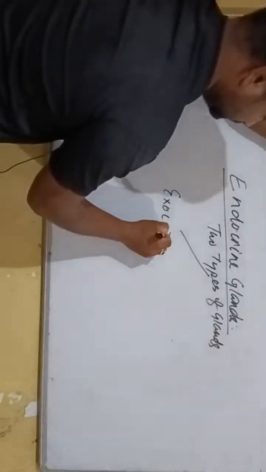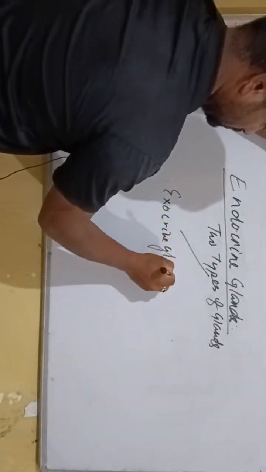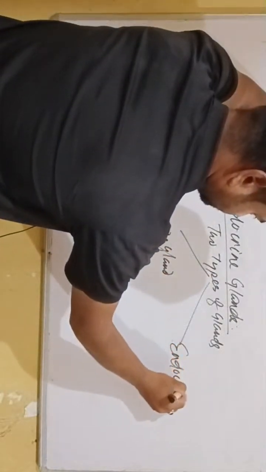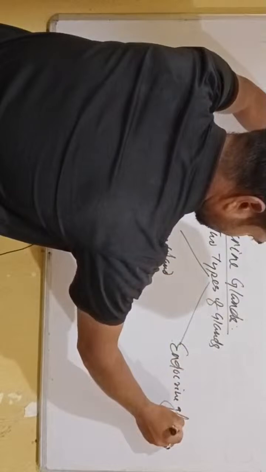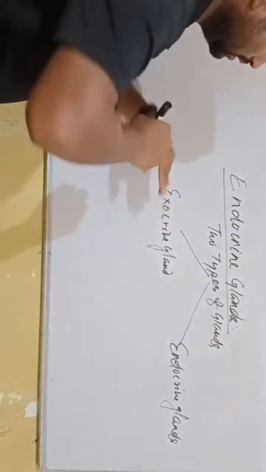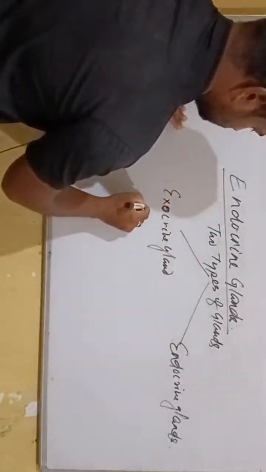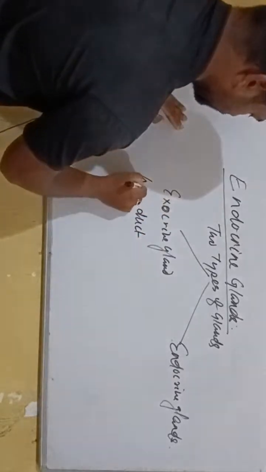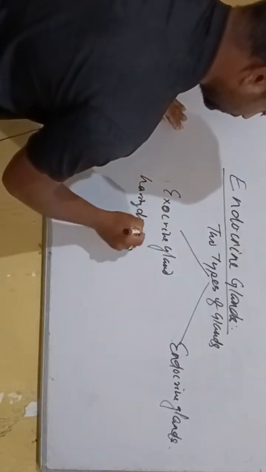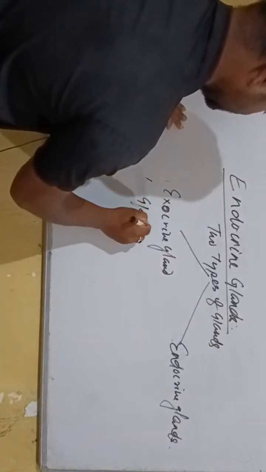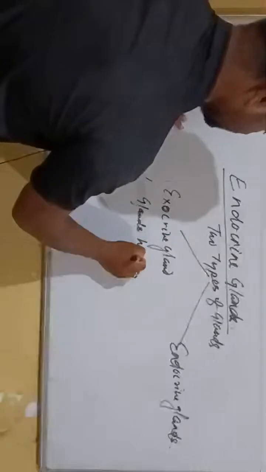One is the exocrine gland. Second is the endocrine gland. Exocrine glands are glands having a duct or pipe.